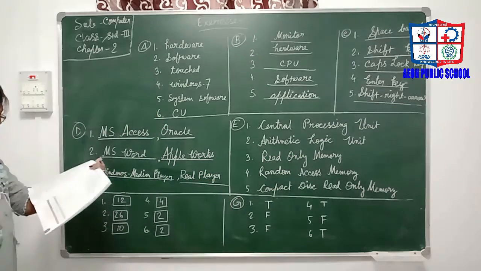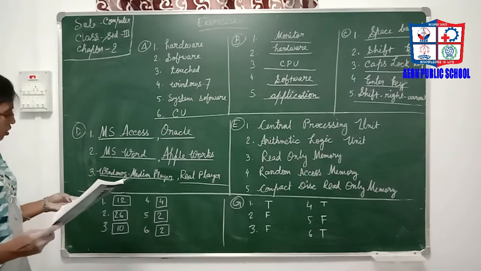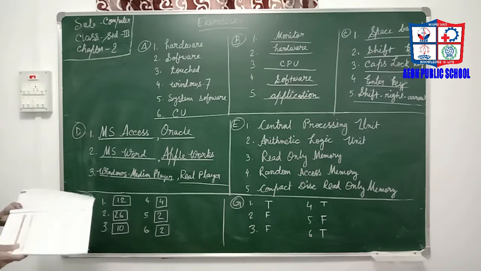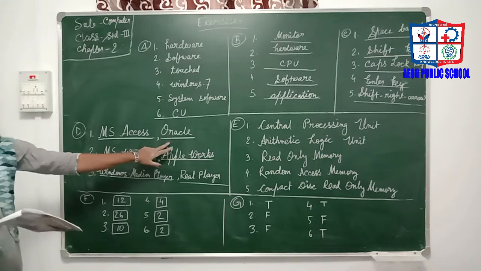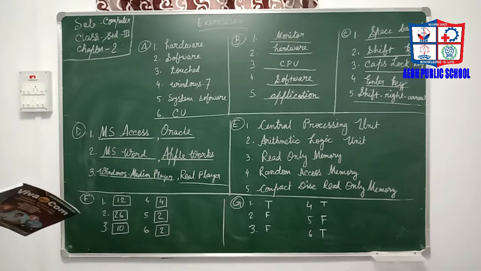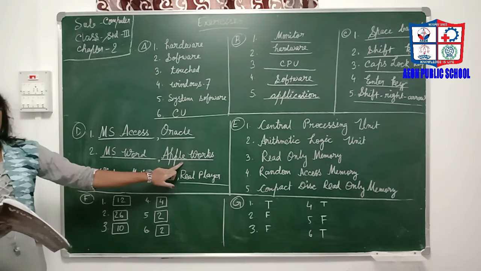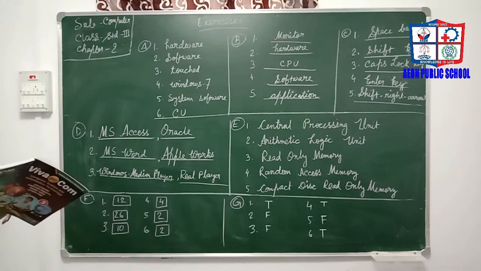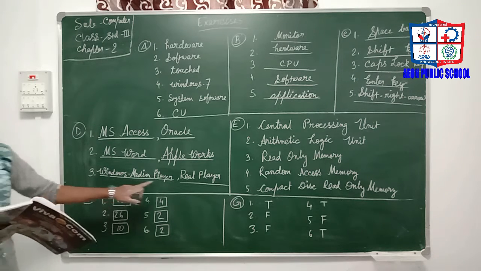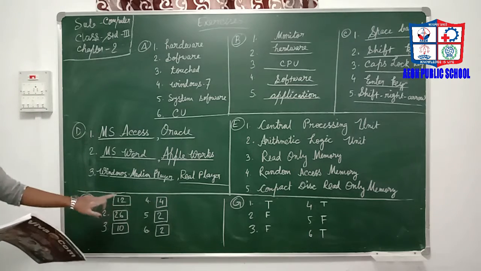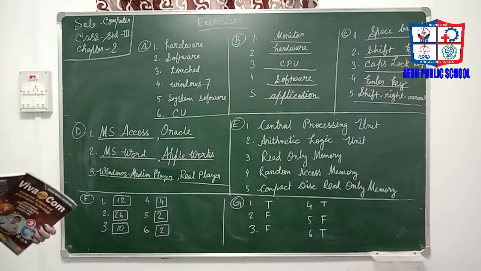Okay. Then give examples of each. Number D. Question 1 is, database software. Examples of database software are MS Access and Oracle. Word processing software. Examples of word processing software are MS Word and Apple Works. Number 3 is multimedia software. That is Windows Media Player and Real Player. Maintain the capital letters also. Alright. Then come to the next page.